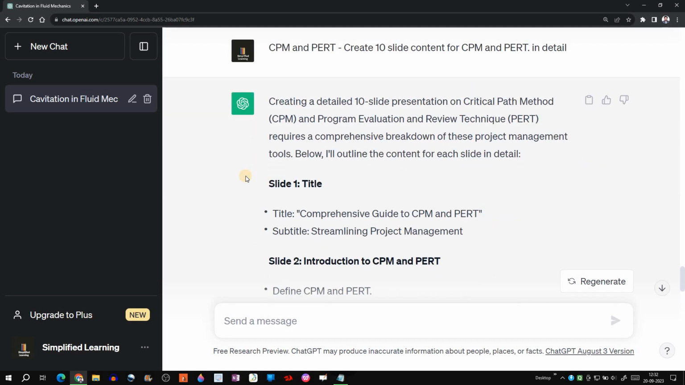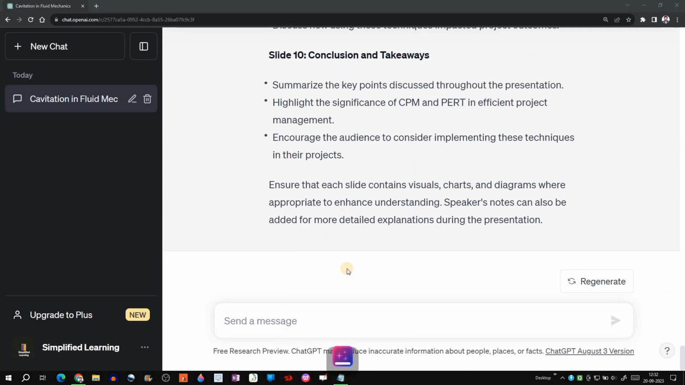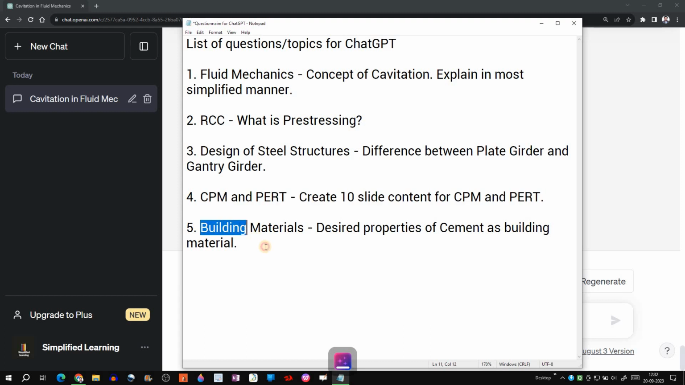Okay, it has just simply outlined the content. So if you want detail, then what do we have to do? We have to select the specific slide content, put it in the query box, then it will be explaining it in detail. Okay, again it has given us the basic skeleton. All right, that's enough. Now let's go to the next question, building materials.